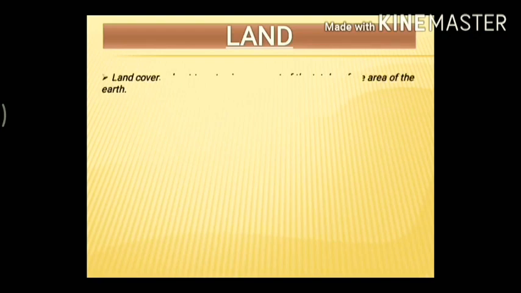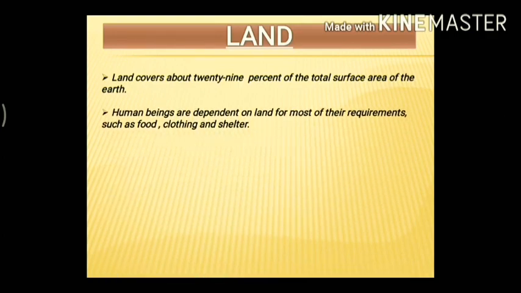Now, first, land covers about 29% of the total surface area of the earth. That is, only 29% is land, the rest is water. Second, human beings are dependent on land for most of their requirements, such as food, clothing, and shelter. Yes, we are dependent on land for all of our requirements, such as food. As I've said, we need to grow crops in this land, otherwise we'll not get food.